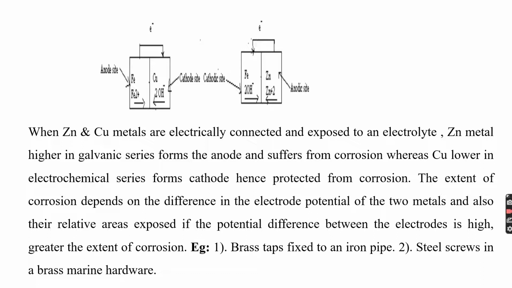The extent of corrosion again depends upon the difference in the electrode potential of the two metals and also their relative area exposed. If the potential difference between the electrodes is high, the greater the extent of corrosion. Now we consider iron and copper with iron and zinc. For iron and zinc, the corrosion rate is a little less compared to iron with copper because the difference in the electrode potential of the two metals is very high in the latter.